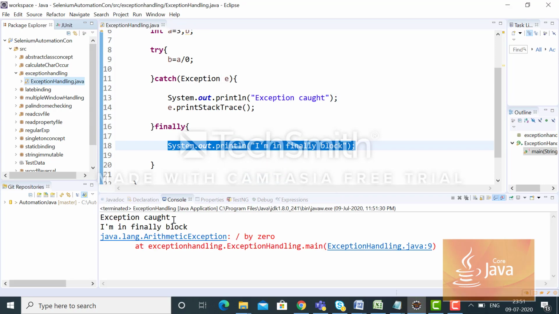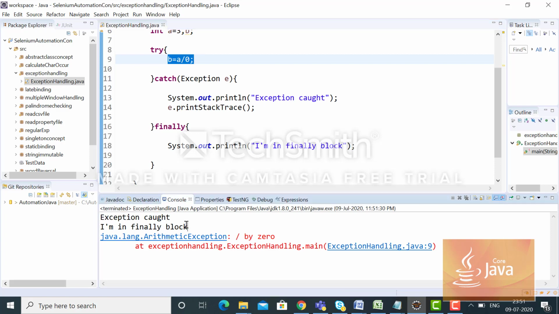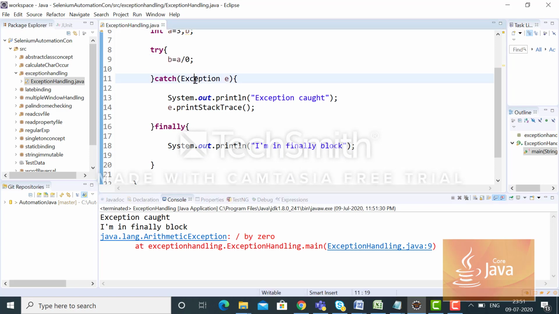As we expected, we got the same thing here: the exception caught. Within the try block there was an exception, divided by 0, and the controller went to the catch block, as we took the Exception class over here.